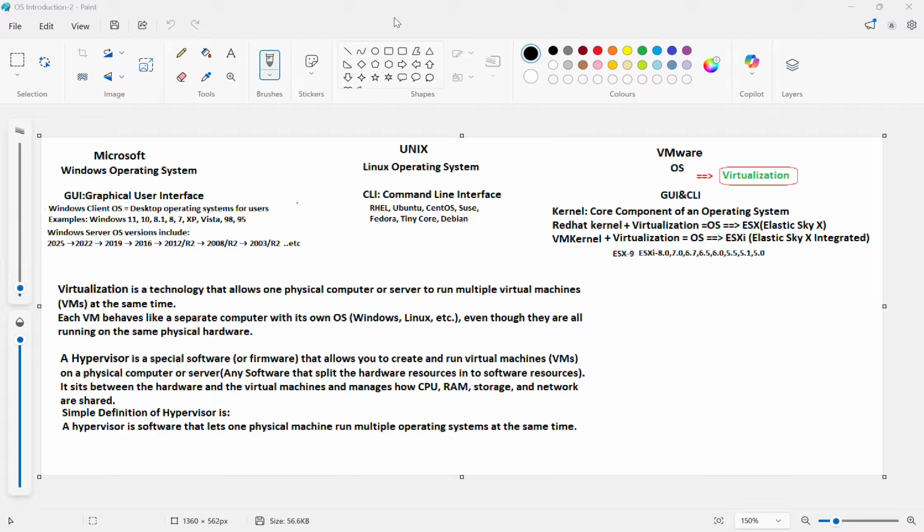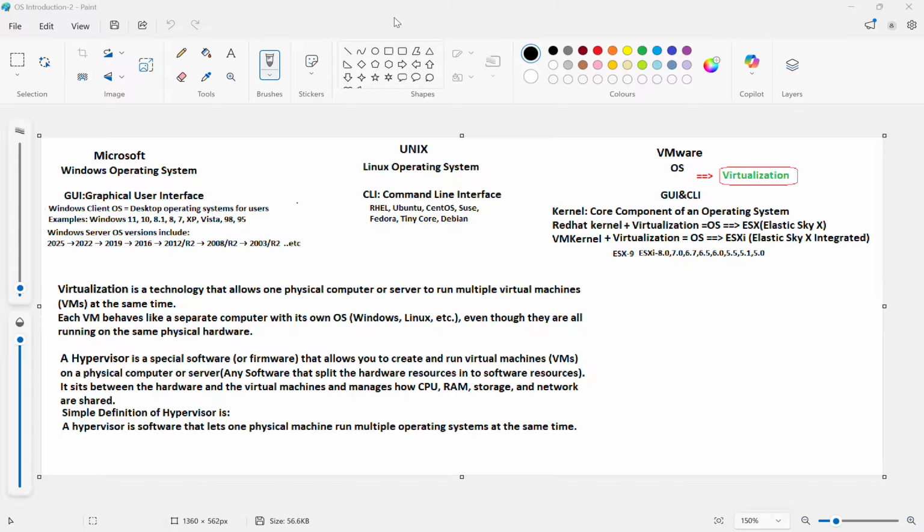There are popular Linux distributions in the market. We can say flavors of Linux: RHEL, Red Hat Enterprise Linux, Ubuntu, CentOS, SUSE, Fedora, Tiny Core, Debian. There are a lot of operating systems, so there are multiple flavors in the Linux operating system. Like VMware Photon OS is also there. Kali Linux, CentOS, like this.